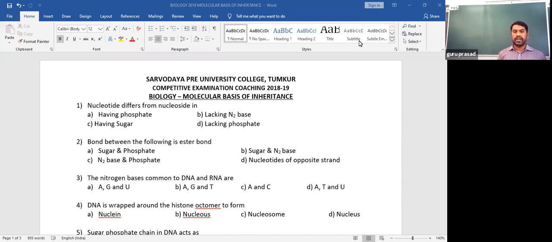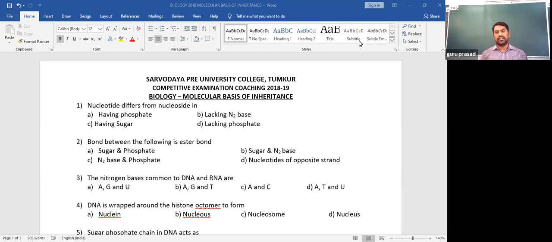As for a bond between nitrogen base and phosphate, we don't find any such bonding. There is no bonding between phosphate and nitrogen bases. Nitrogen bases form a bond with sugar, and phosphate also makes a bond with sugar. Nitrogen base and phosphate never make bonding with each other, so that is not at all present.